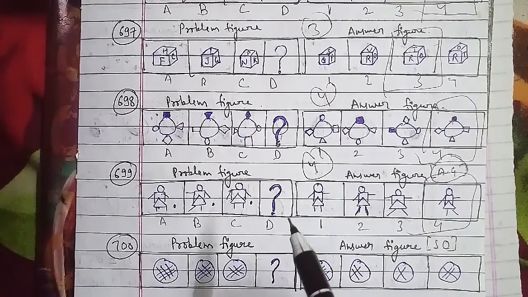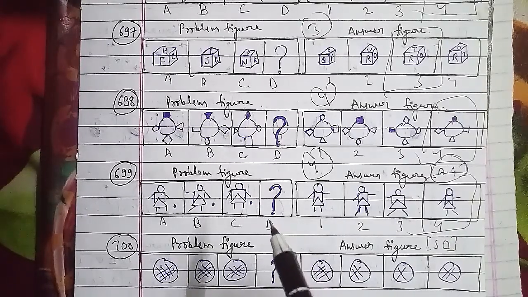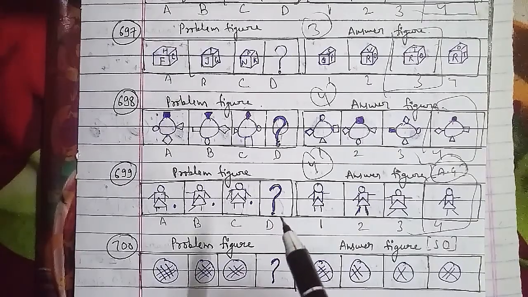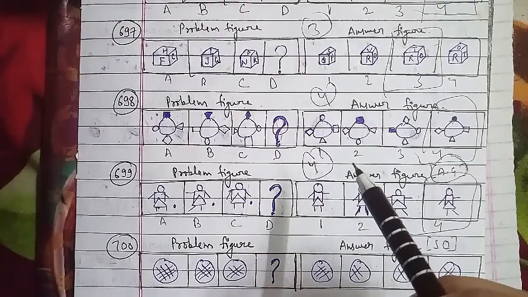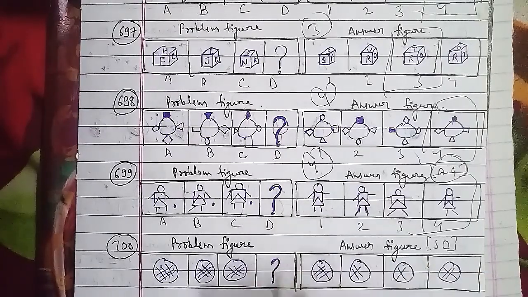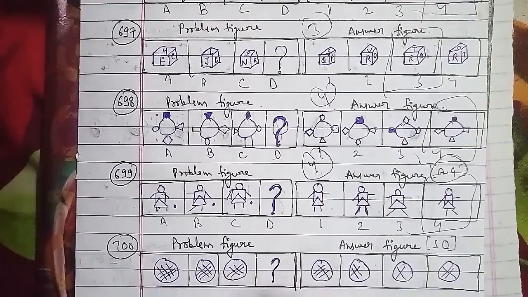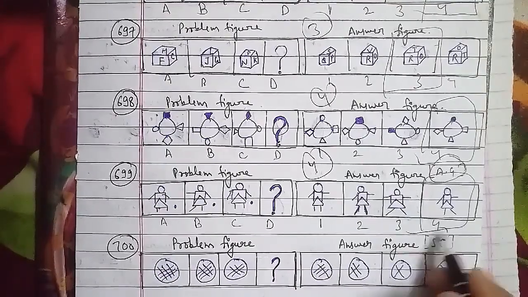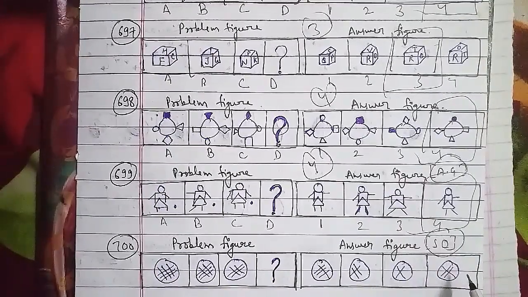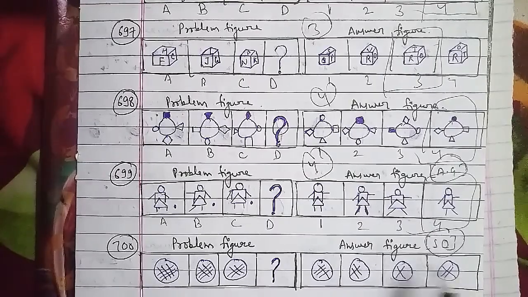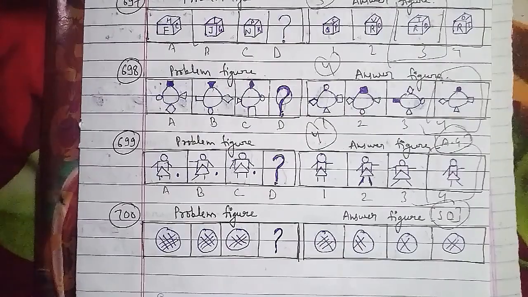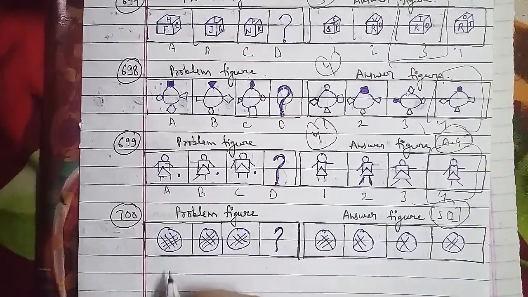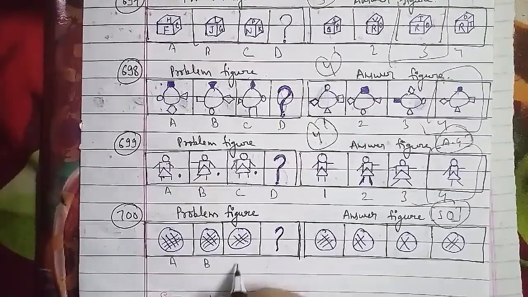Let's go ahead with the next one, the 701st question of the session. These are also important questions to practice. Here we have the problem figures and the answer figures which were asked in the central excise question paper. These are named figure A, figure B, figure C, and figure D, which we have to find out. These are named 1, 2, 3 and 4 respectively as well.